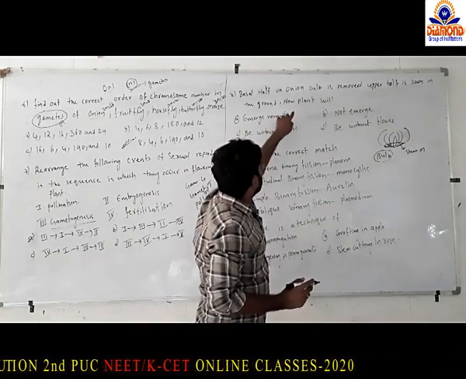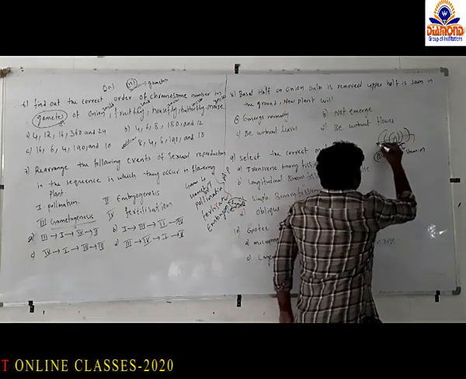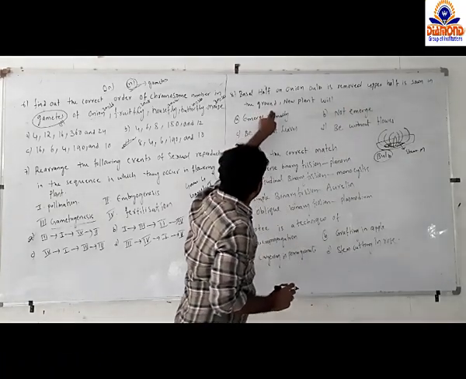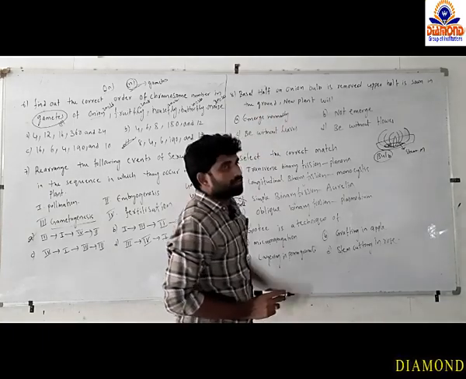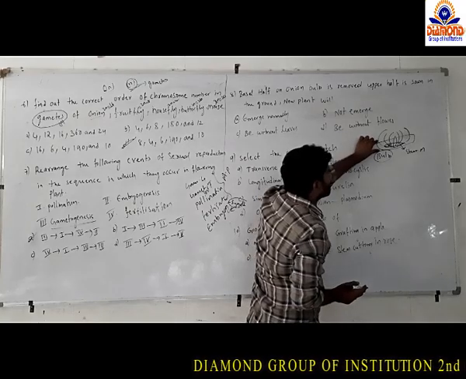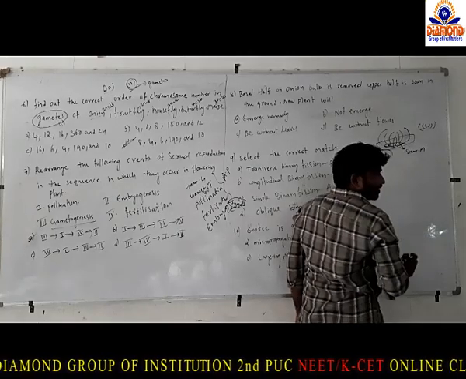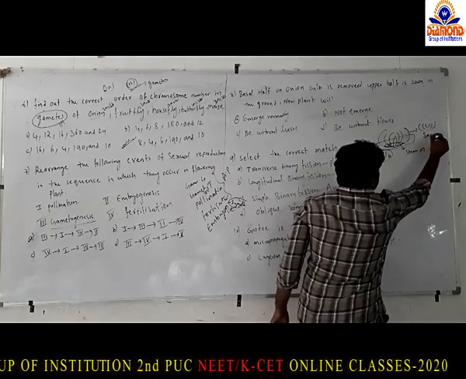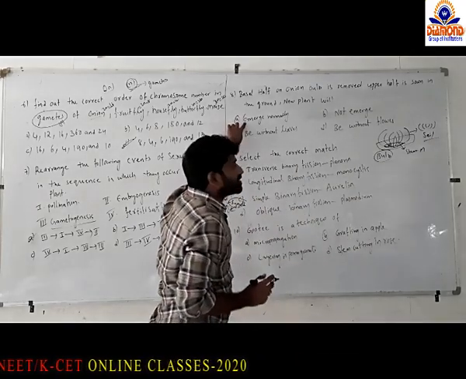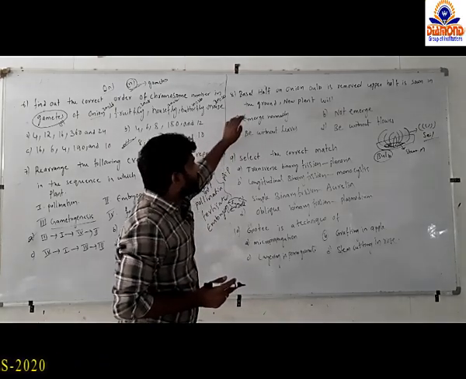So the question is: the basal half of the onion bulb is removed, which means this part will be removed, and the upper half is sown in the ground, the new plant will be... We remove this small basal part of the onion, and only the upper part of the onion is kept in the soil. The options are given as emerge normally. Emerge normally means formation of the new plant normally.